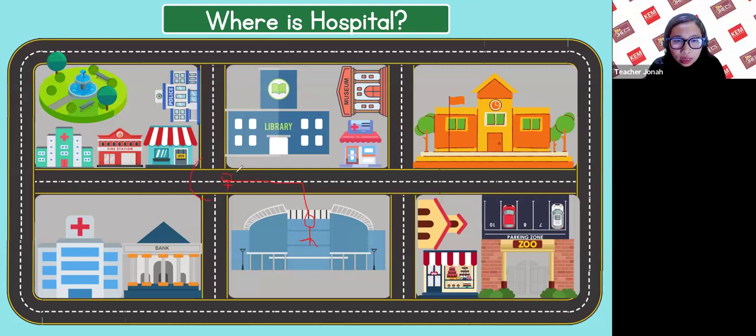We call it intersection. Another term, intersection. Crossroad is okay. All right? Crossroad, intersection, and corner. This one is the corner.